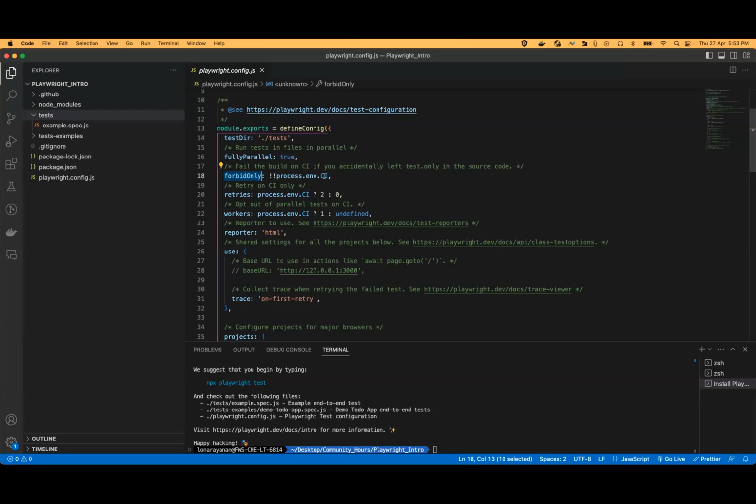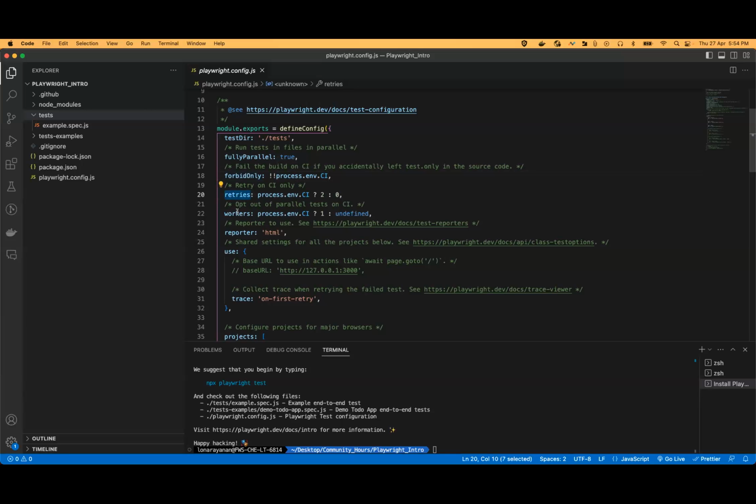So with forward only, if we are running in the CI pipeline, then it would avoid all the .only test cases and it would run all the test cases, not only the .only test case. So those features are also available, and retry.